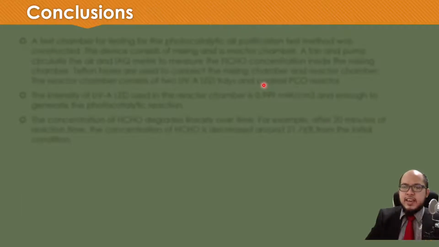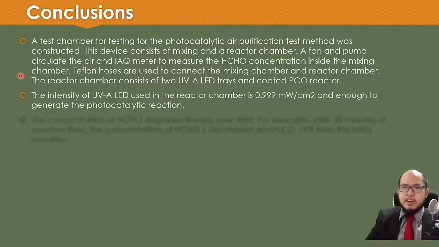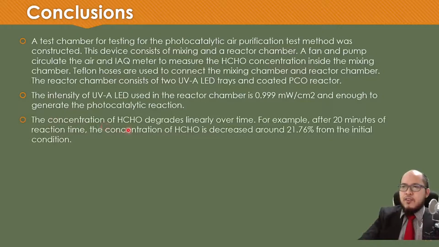So finally, as a conclusion, the test chamber for testing the photocatalytic air purification test method was constructed, and the device consists of some equipment, as mentioned before. The intensity of the UVA LED used in the reactor chamber is 0.99 milliwatt per square centimeter and enough to generate the photocatalytic reaction. The concentration of formaldehyde degrades linearly over time. For example, after 20 minutes of reaction time, the concentration of formaldehyde is decreased around 21% from the initial condition.